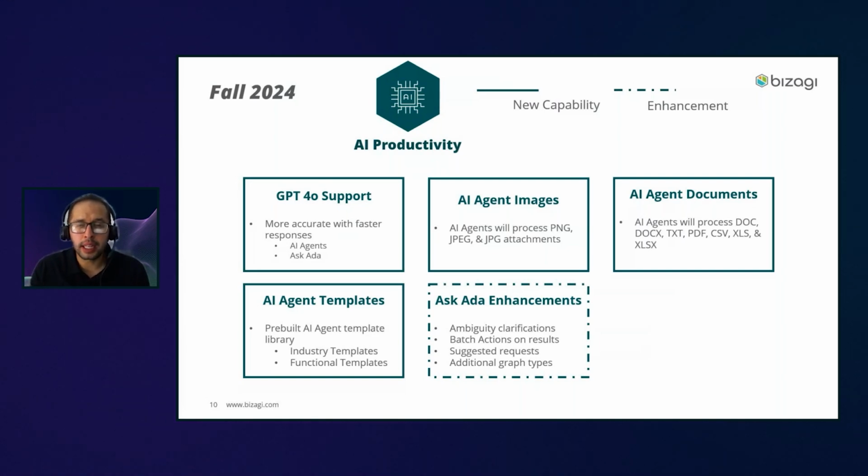The second big innovation that we presented in this version is the next evolution of our AI agent, where agents are now able to manipulate both images and documents. And this is huge, because the combination of GPT-4o with documents and images now being supported by AI agents creates a whole new space of things that we are able to do with AI agents.